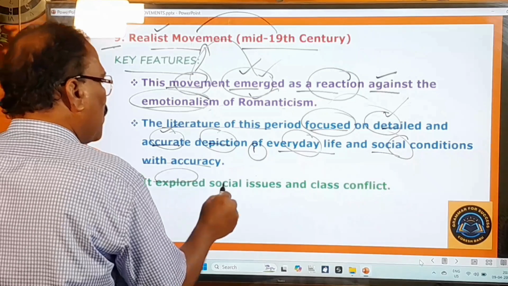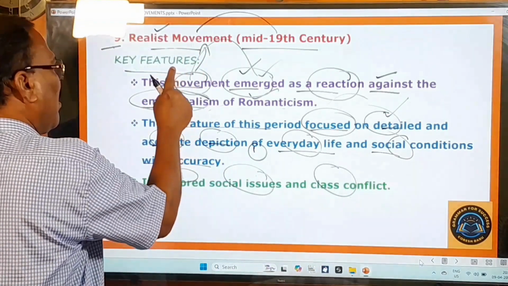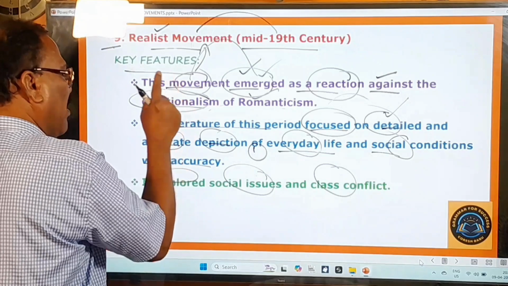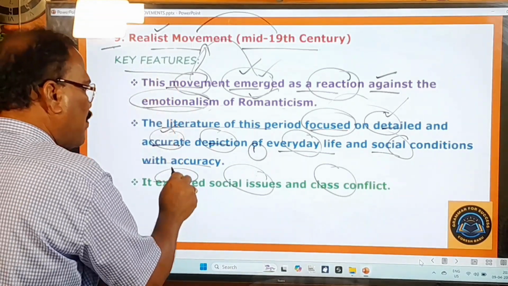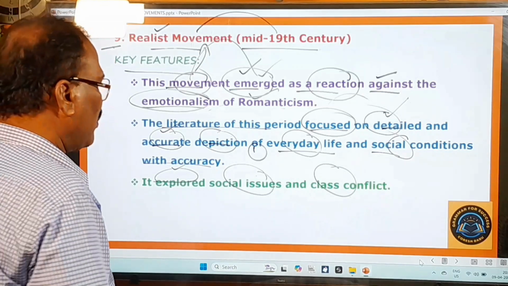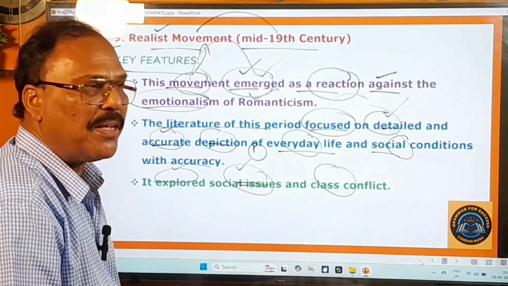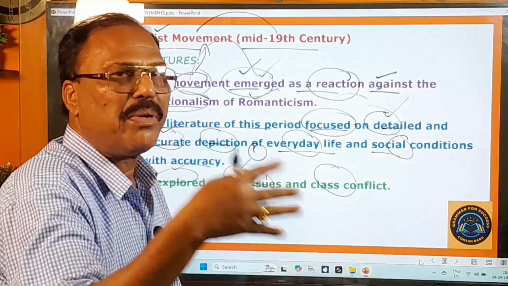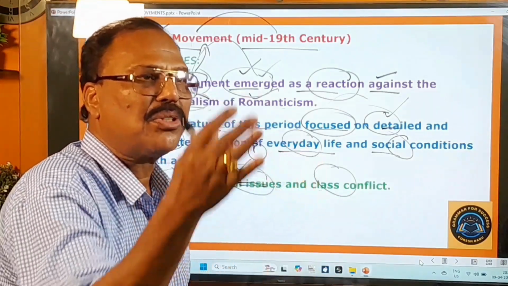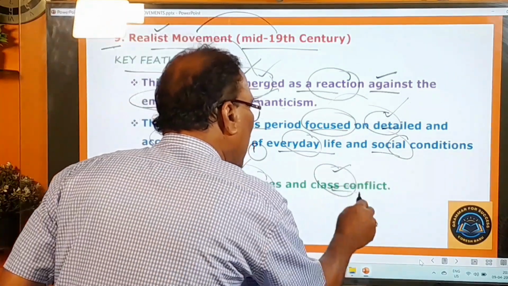It explored social issues and class conflict. That means the poets of this period, the writers of this period, dealt with what? Social issues. Social issues means social problems in the society. There will be so many problems, and they have dealt with those social problems realistically. And they also dealt with class conflict.